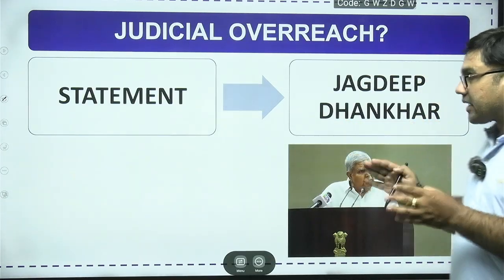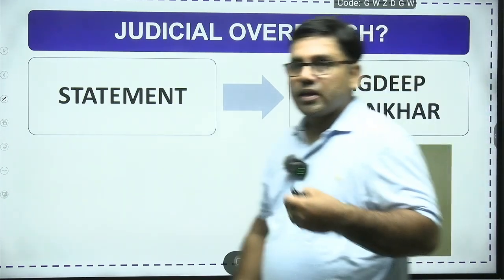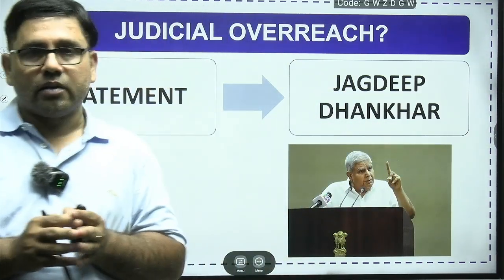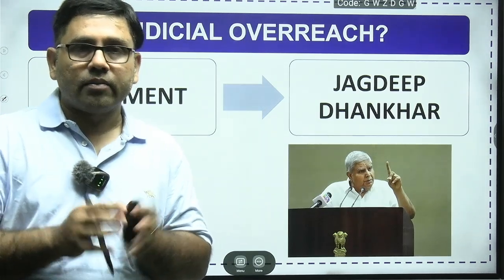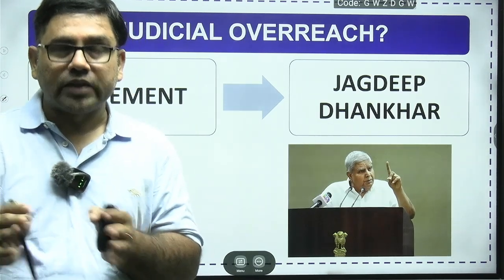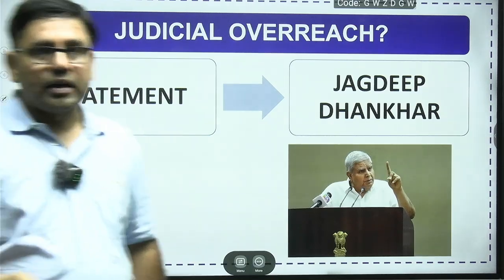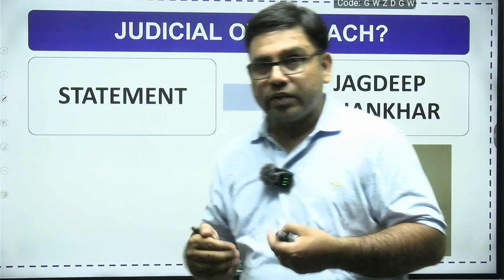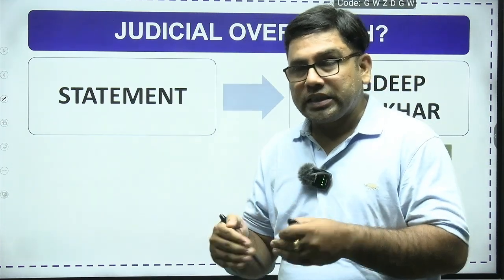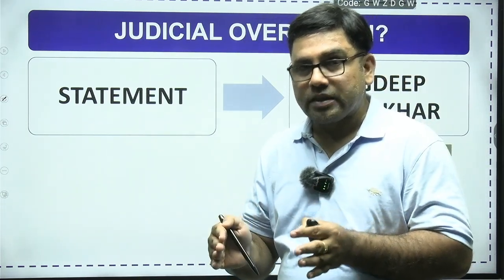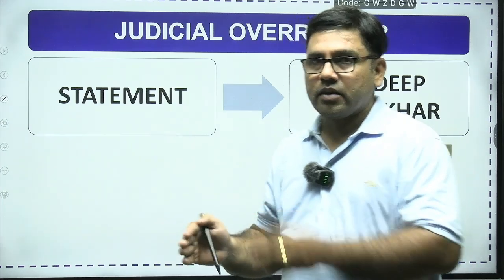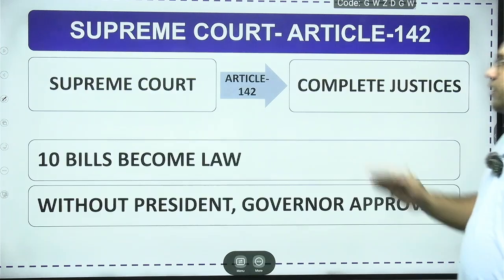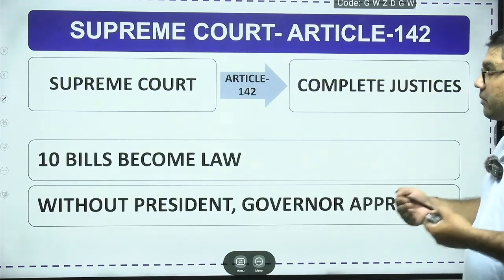So some critics are saying it is a kind of disturbing the balance among the 3 organs of government. जो हमारे 3 organs of government हैं, legislature, executive and judiciary, ये इनके बैलेंस को डिस्टर्ब कर रहा है. Judiciary, in the name of judicial activism, is actually indulging in judicial overreach. Our vice president also went on to criticize. इन्होंने भी क्रिटिसाइज किया. इन्होंने बोला कि सुप्रीम कोर्ट is using Article 142 as a nuclear missile, dear friend.